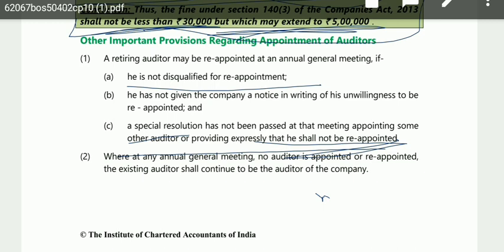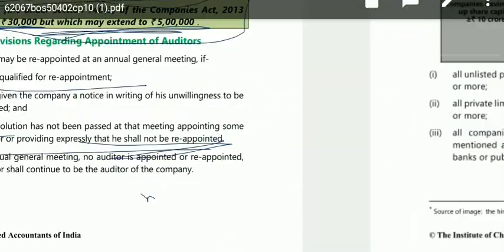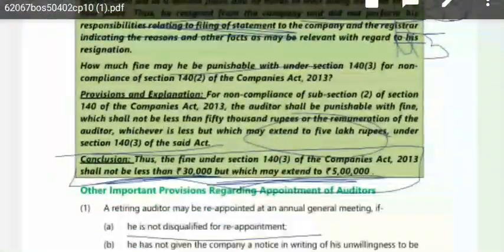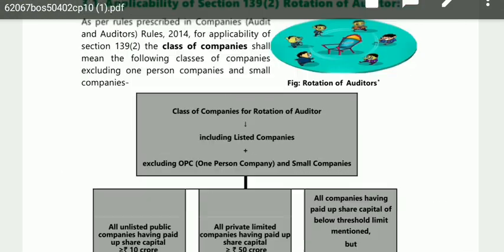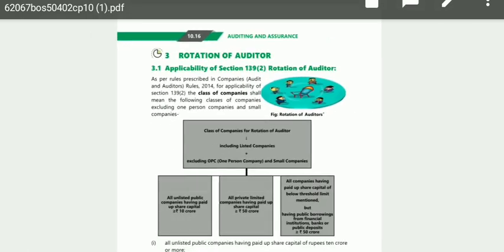Okay, now where at any AGM no auditor is appointed or reappointed, the existing auditor shall continue to be the auditor of the company. So where there is no appointment or reappointment, the existing auditor shall continue to be the auditor of the company, but ceiling limit provisions will be applicable here also. Okay, so I hope that this topic is clear to you all, and I'll not extend the explanation more because the rotation of auditor is a separate topic and I will cover it in a separate video.